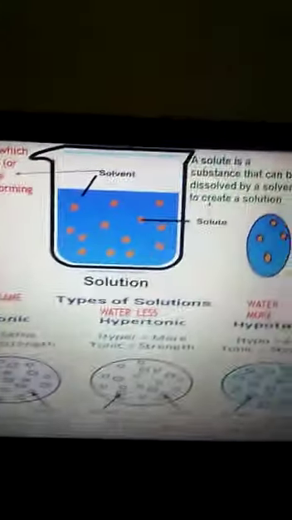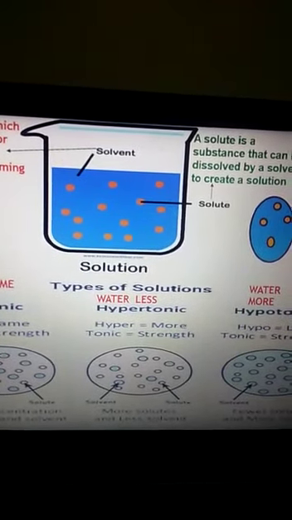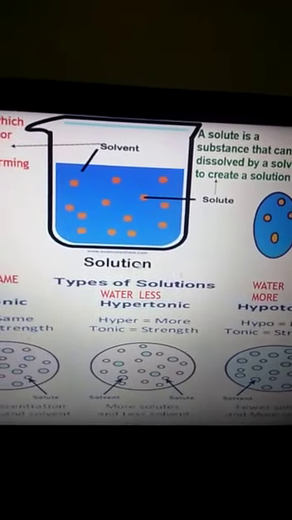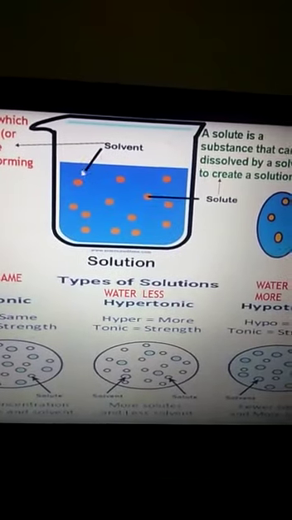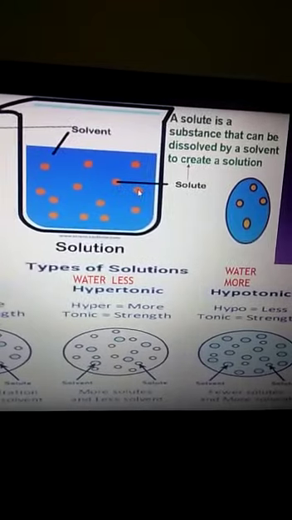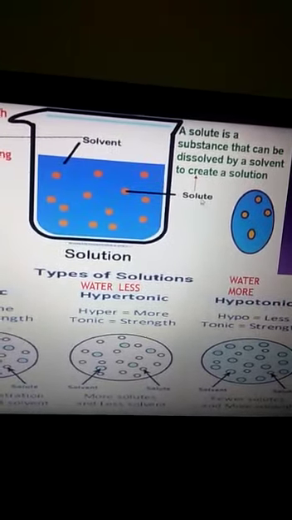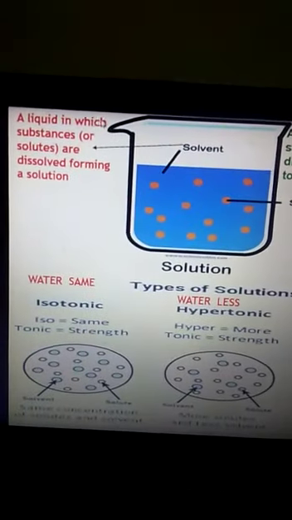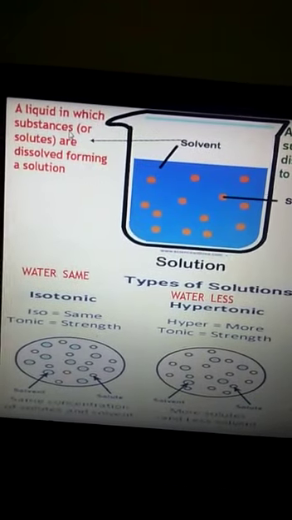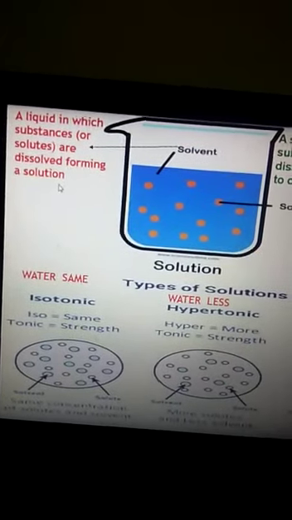So first of all let us try to understand what is a solution. Remember, अगर हम कोई भी solution पढ़ते हैं, क्लास 9 की केमिस्ट्री के टॉपिक में भी आप पढ़ेंगे, solution has two main components. One is the solvent, the blue color part, that is for example water, and these particles or bubbles over here you are seeing, क्या आप मेरे एरो को देख सकते हैं? These are the solute. अगर define करें तो solvent means a liquid in which substances, for example solutes, are dissolved to make a solution. ठीक है.